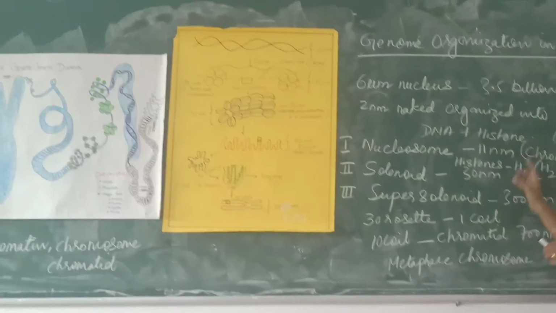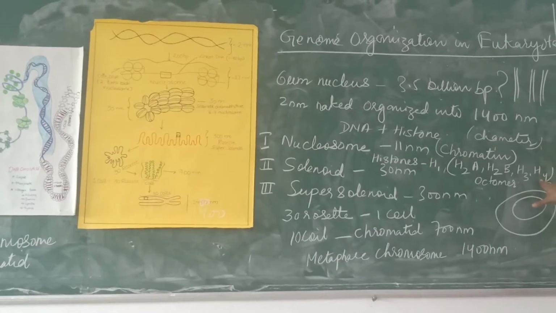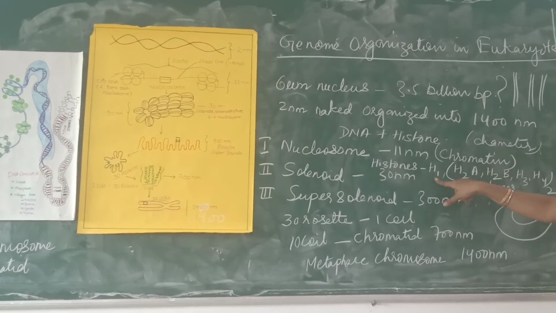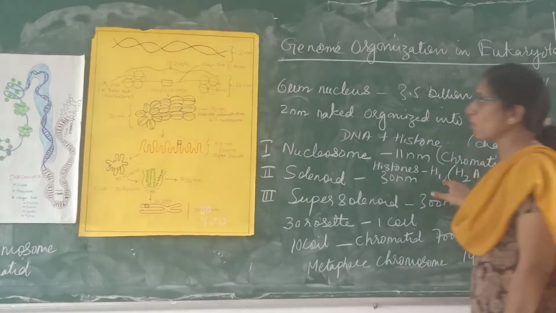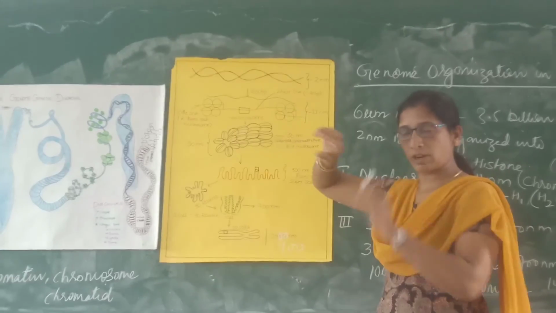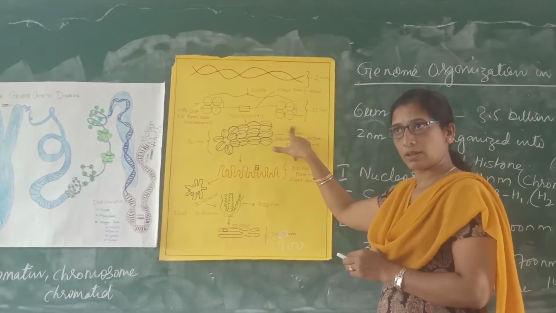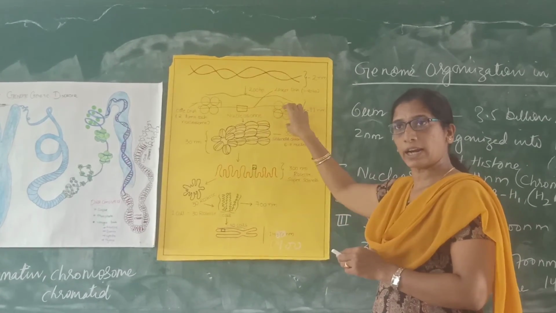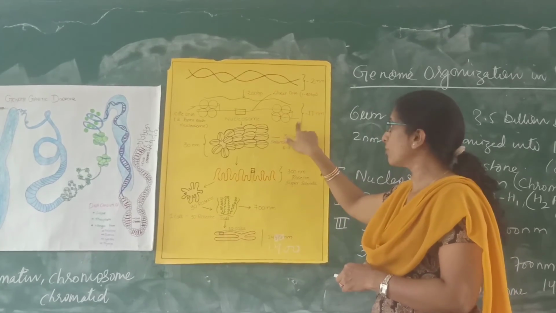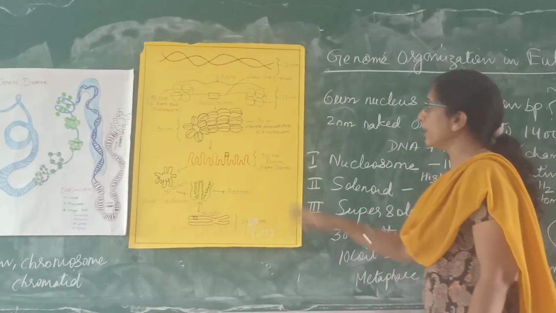One more thing: during the first level organization, that is the nucleosome, 4 histone proteins are involved. One more histone protein is H1. What is H1 histone protein doing? It takes the two turns to fix the position of this core DNA. So H1 is holding here like a pin, so that it can tighten the position of the DNA which is wrapped around the nucleosome. So this is the second level organization.